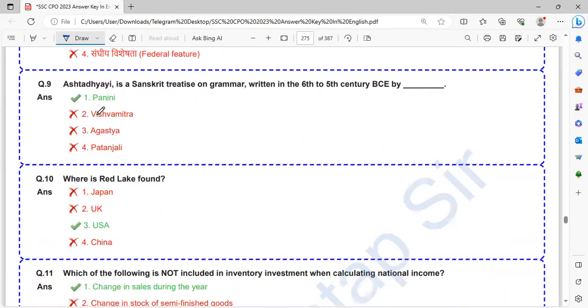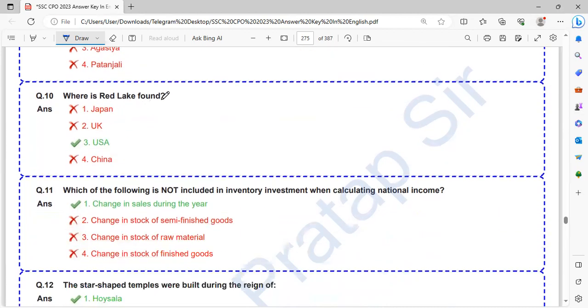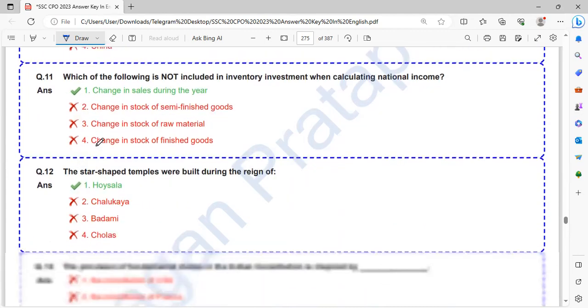Ashtadhyayi is a Sanskrit treatise on grammar written in the 6th to 5th century BC by whom? Ashtadhyayi is written by Panini. Panini is a Sanskrit grammar expert. So, where is Red Lake found? Red Lake is found in the USA.